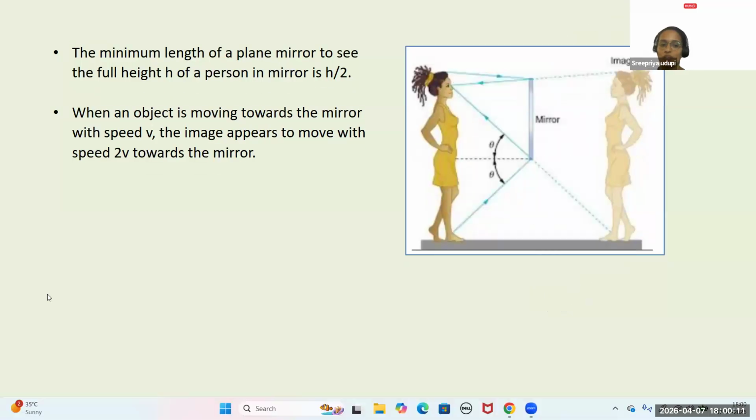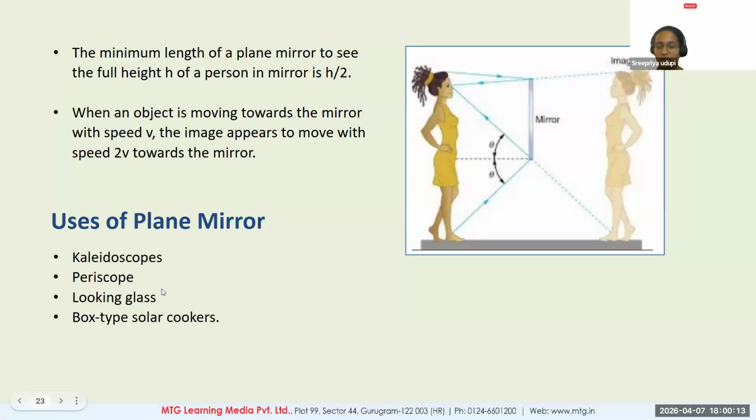Right. What are the uses of a plane mirror? You all know this very well. We are going to see it in our mirrors. They are used in kaleidoscopes, periscopes, solar cookers. In all these places, plane mirrors are used for regular reflection to happen.